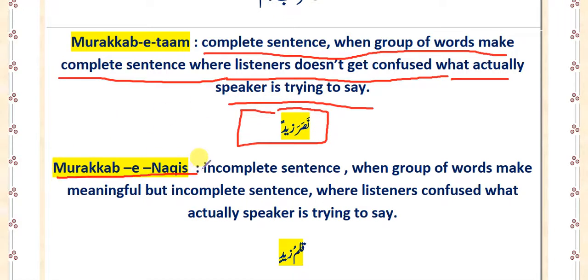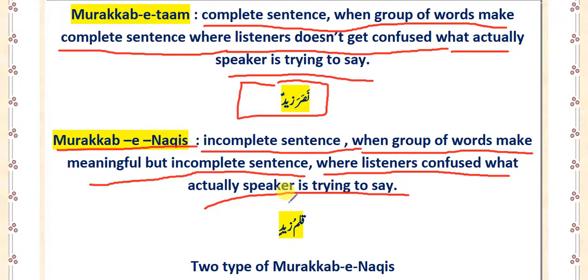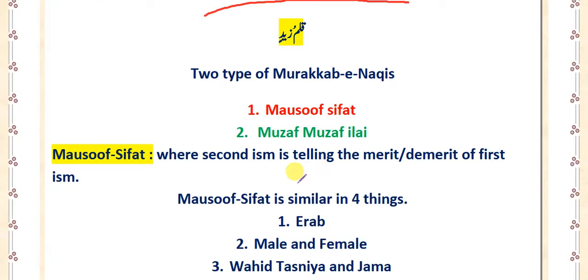And what is murakkab-e-naqis? It is when a group of words makes a meaningful but incomplete sentence, where the listener gets confused about what the speaker is trying to say. For example, Qalamu Zaidin, Zaid's pen. Here there is a little confusion. What about Zaid's pen? Is it stolen, broken, expensive? We are not getting what the speaker is trying to say by saying Zaid's pen. So this is murakkab-e-naqis.